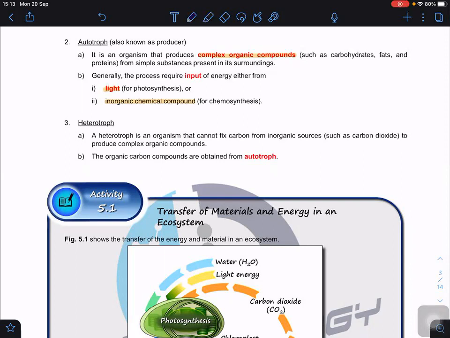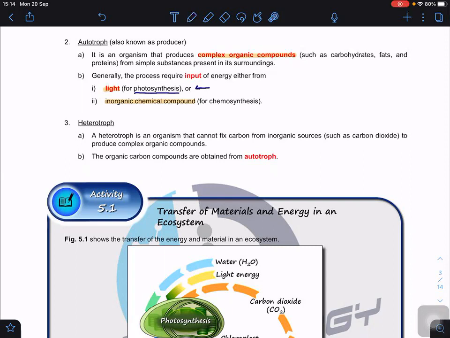But for us, we're going to focus on this: photosynthesis is the method that absorbs energy from light and transfers it to make chemical potential energy, by having these organic compounds.